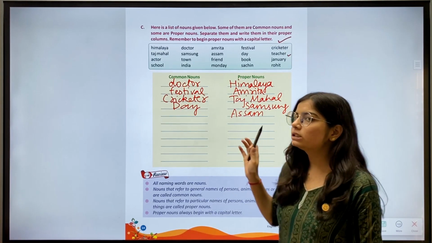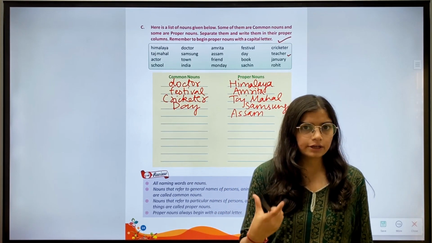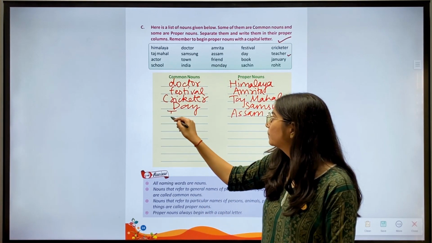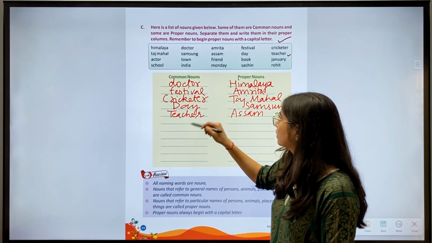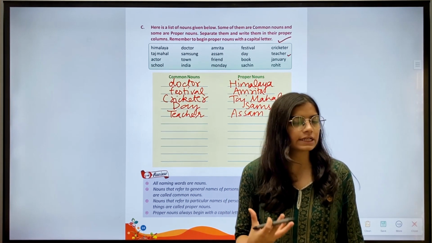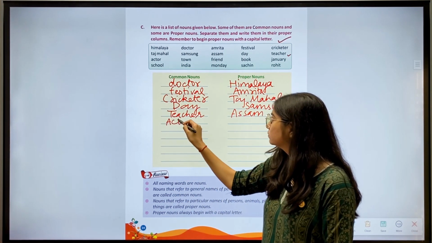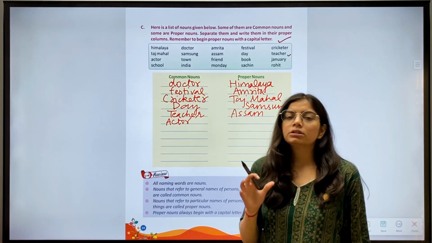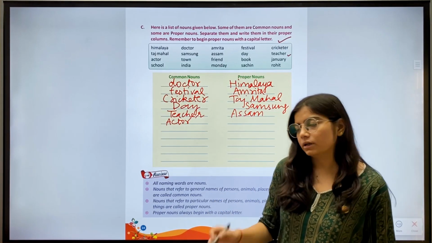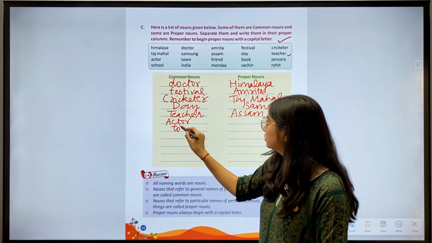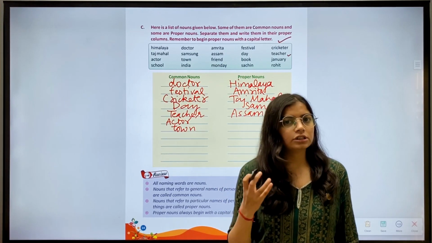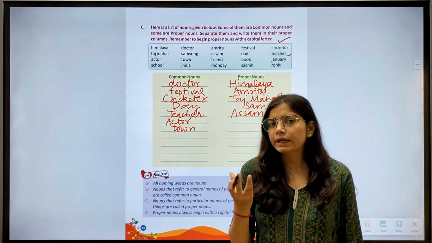Then we have teacher. Teacher refers to a general name, so it is a common noun. Then we have actor. Again, actor refers to a general name, so it is a common noun. Then we have town. Town refers to a general name of a place, so it is a common noun. Then friend. Friend refers to a general name of a person, so it is a common noun.